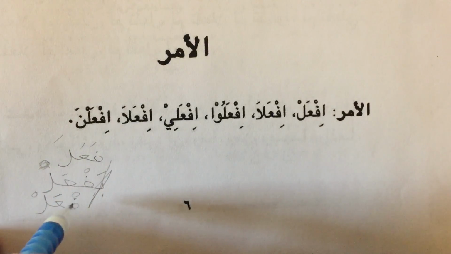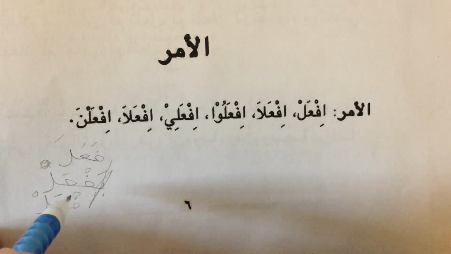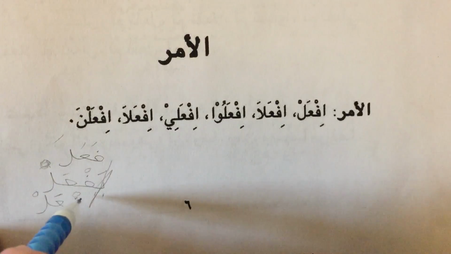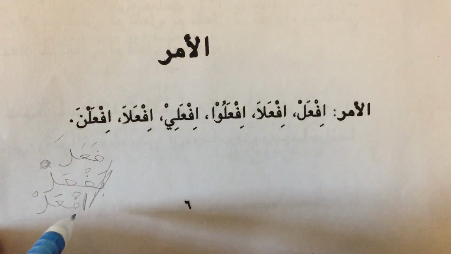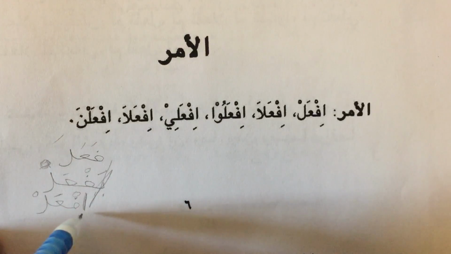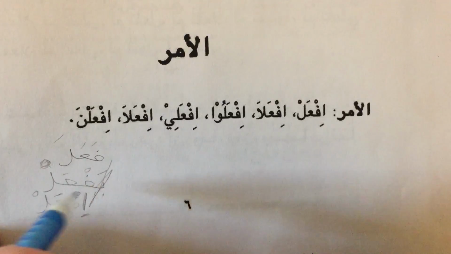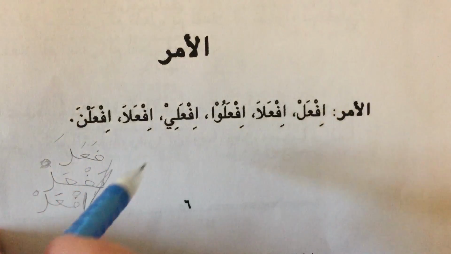But this is actually impossible to say, right? Because in Arabic, you can never start a word with a sukoon. The first letter in the word always has to have a haraka on it. So we add the alif here, the hamzatul wasl, and so we need a haraka before it, and the kasra is the lightest and easiest haraka, so we give it that kasra, and it becomes if'al. That's the way that we build the amr.